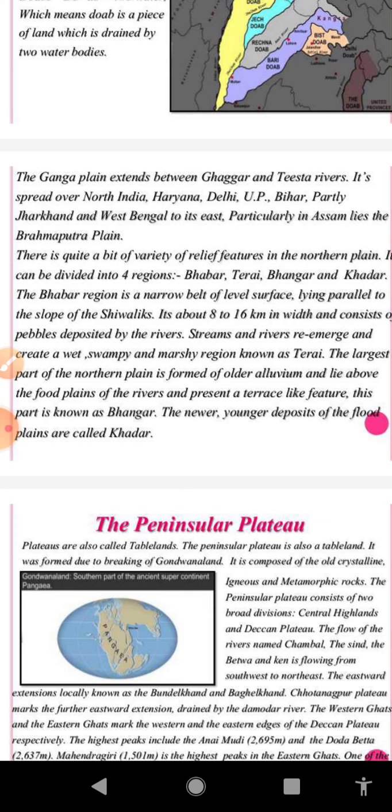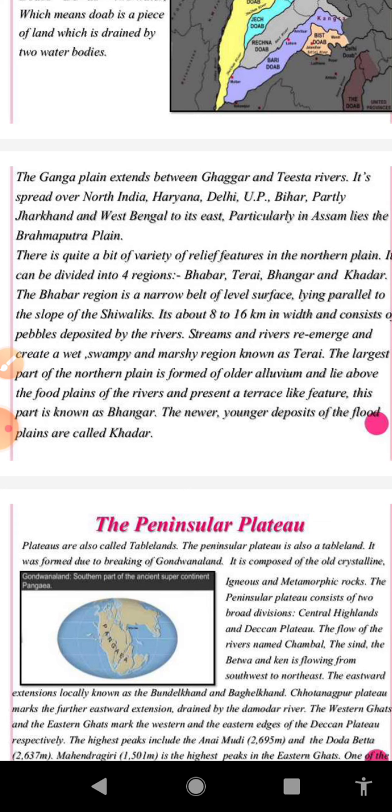The literal meaning of swampy or marshy land is muddy land, you can say. But if you get a question to define it, you will define it this way: an area with poor drainage is known as a swampy land or a marshy land. After that, we will discuss the Bhangar zone. This is the third zone, and it is composed of old alluvium. It is formed higher up in the plains at river terraces. It is comparatively less fertile than Khadar, and also it is coarse grained.